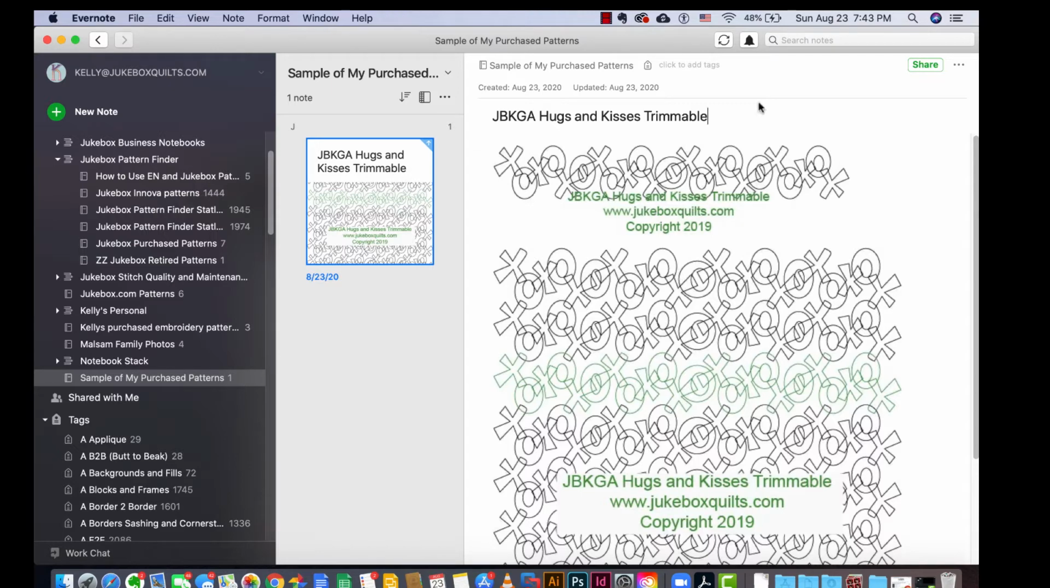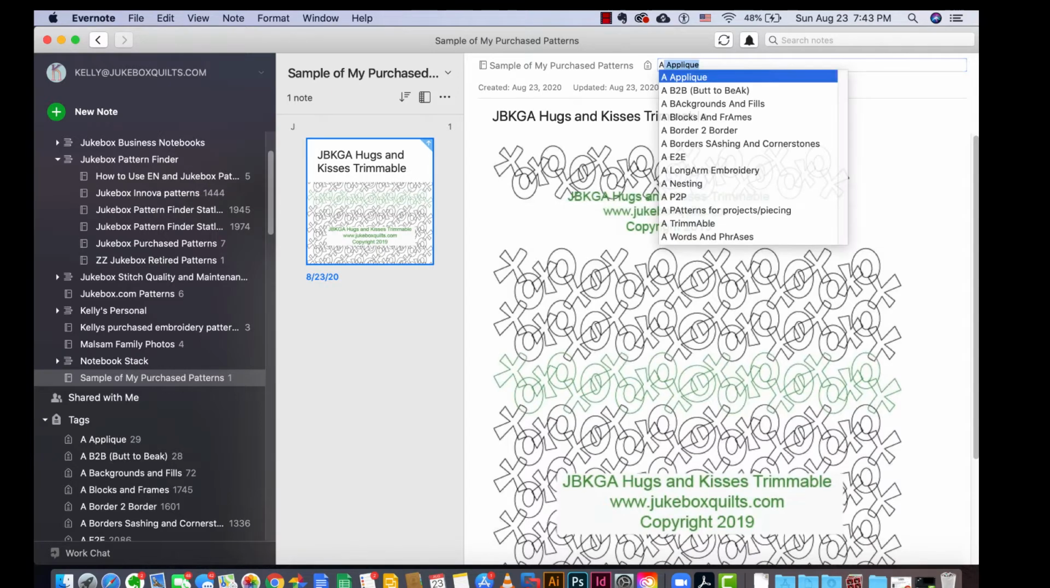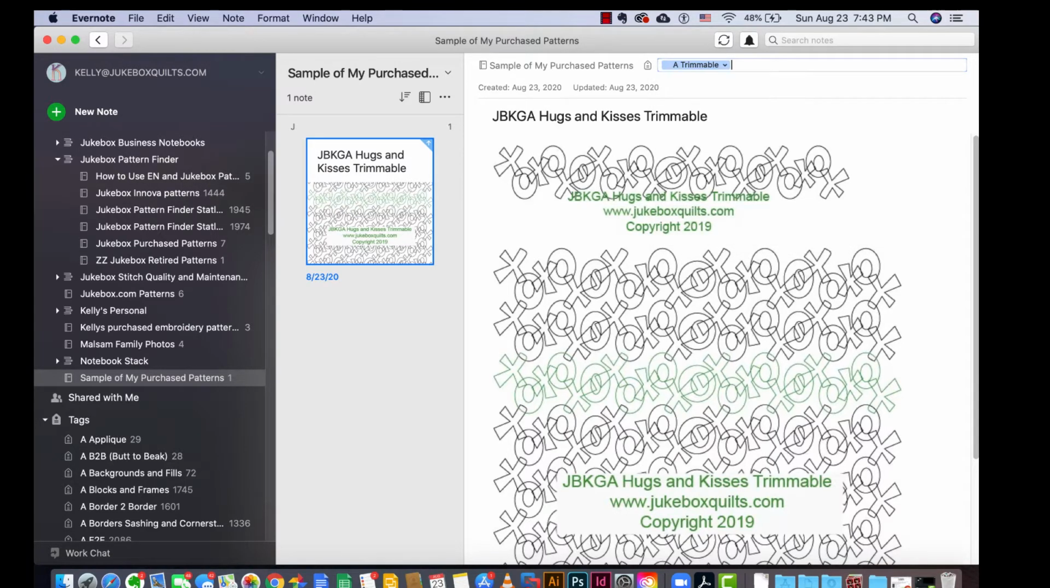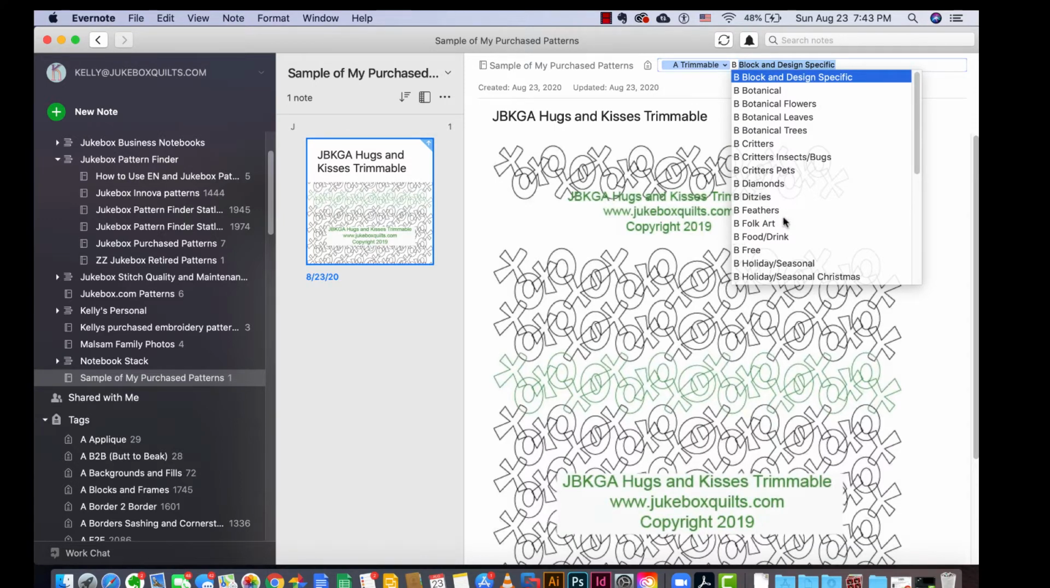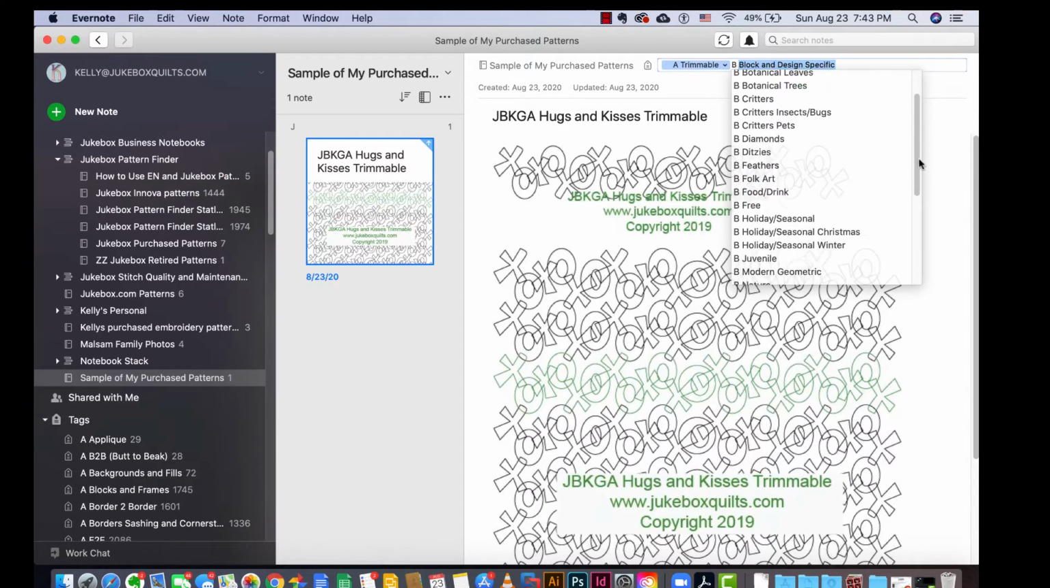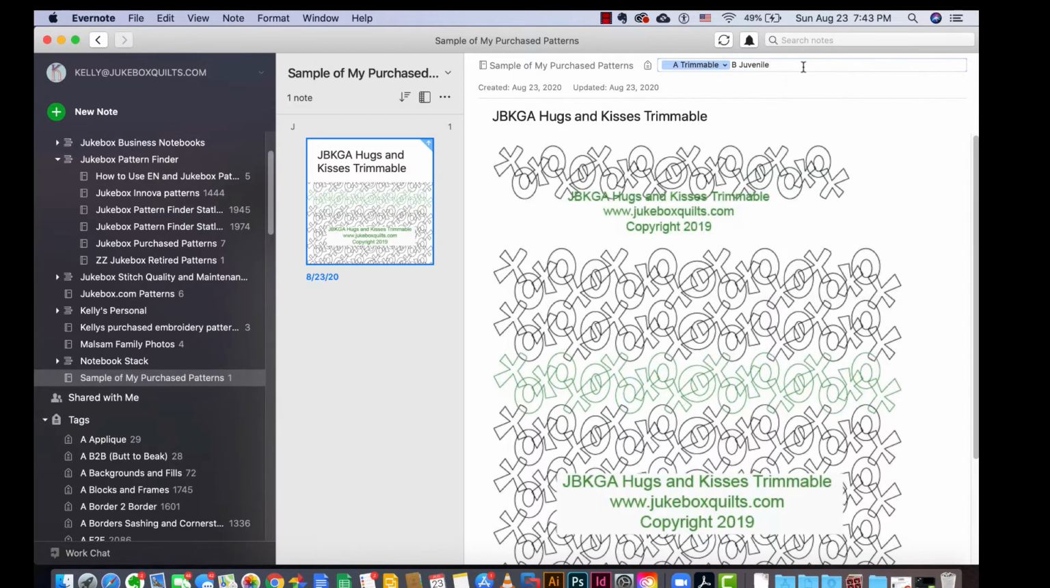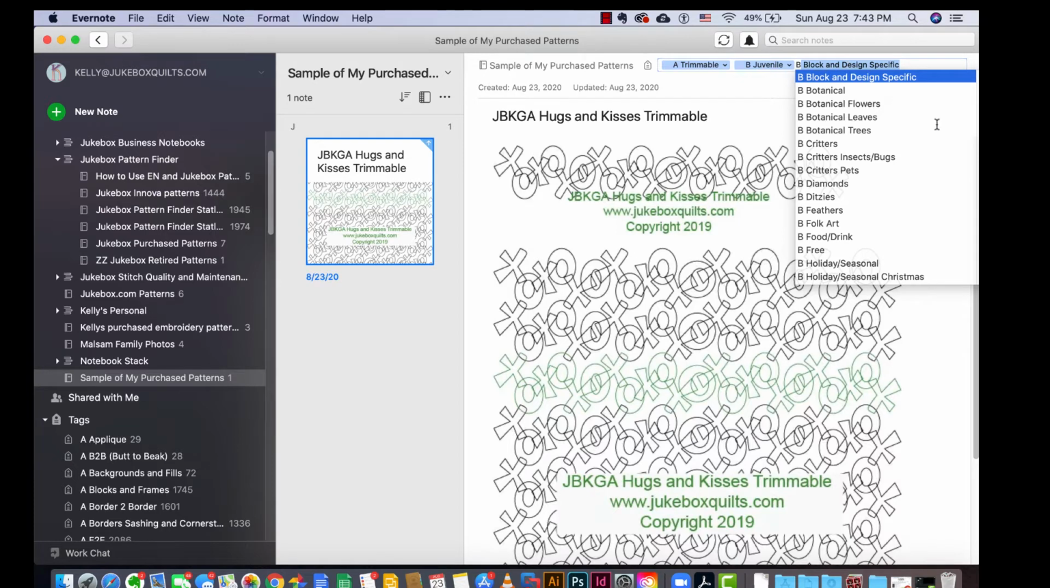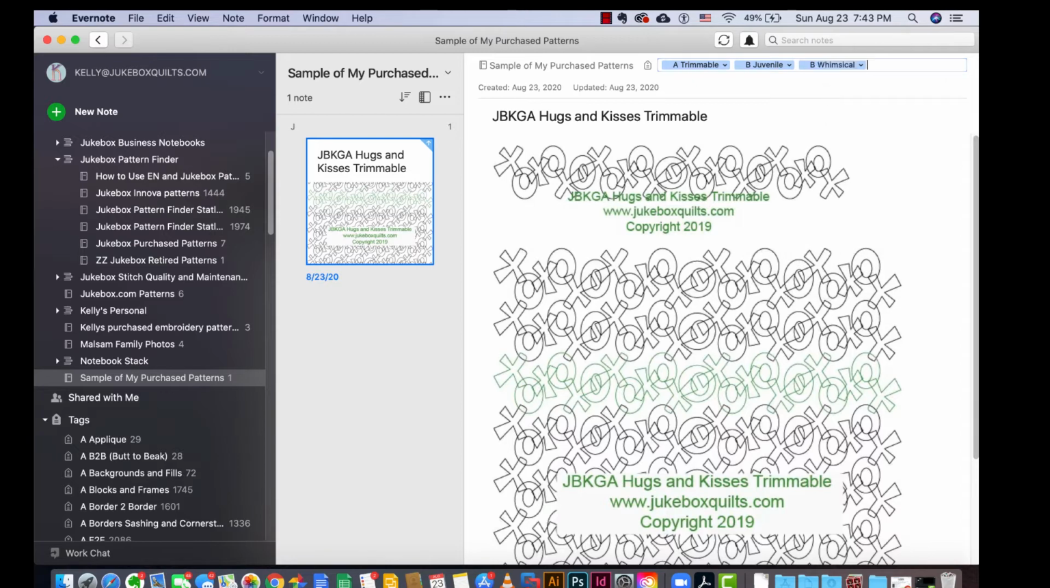And then I can start putting in my tags. So I can come up here, click to add tags, and remember we talked about the A space tags are the pattern types, and this one is a trimmable. It's not an edge to edge. So I'm going to put trimmable, hit return, and then B space. This is one of those that's kind of a little hard to say what theme it is, but let's go with maybe juvenile and hit return, and then B space again. How about maybe whimsical? So add as many as you want, hit return, and then Z space, remember, is the pattern designer.